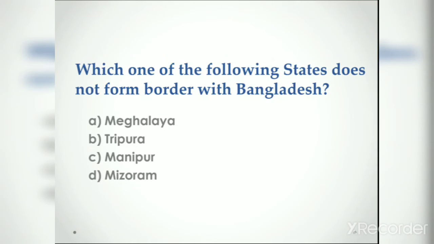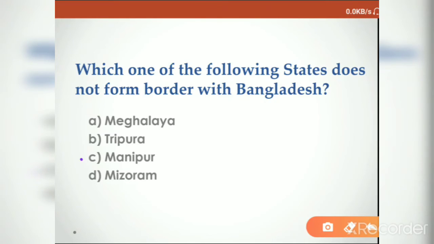Next question, which one of the following states does not form a border with Bangladesh? Based on the clue, it is Manipur. C, because Meghalaya, Tripura, Mizoram all share the border with Bangladesh. So our correct option is C.